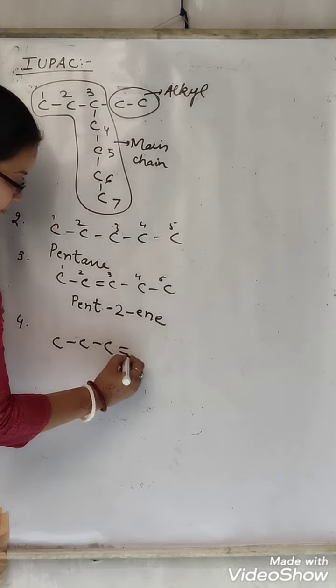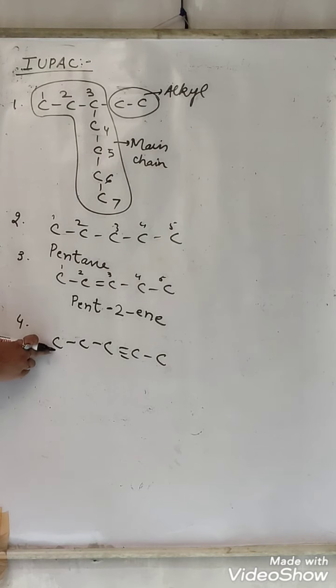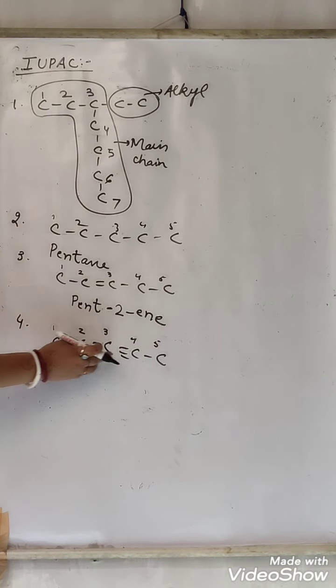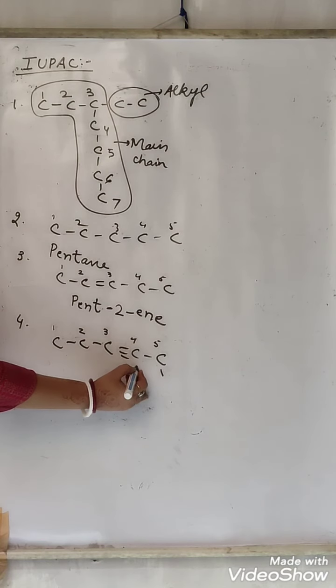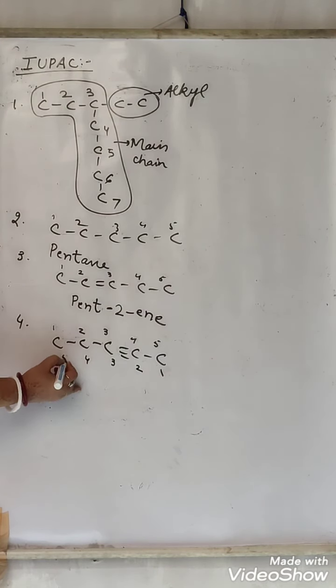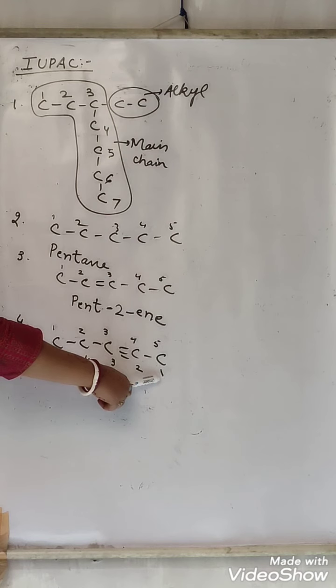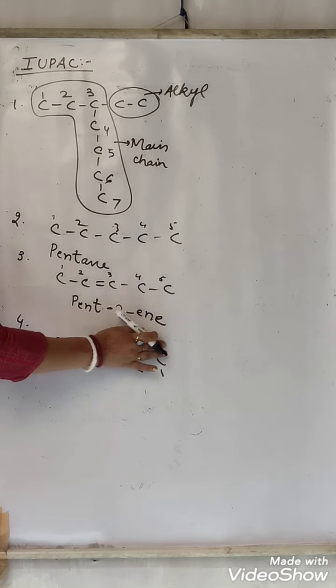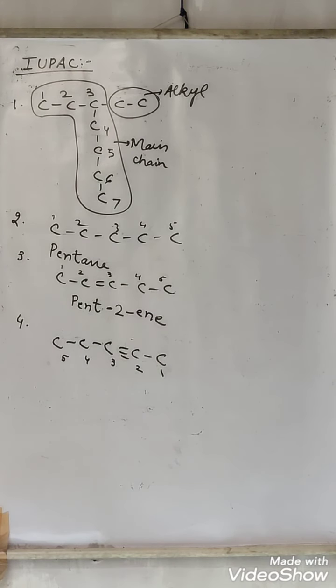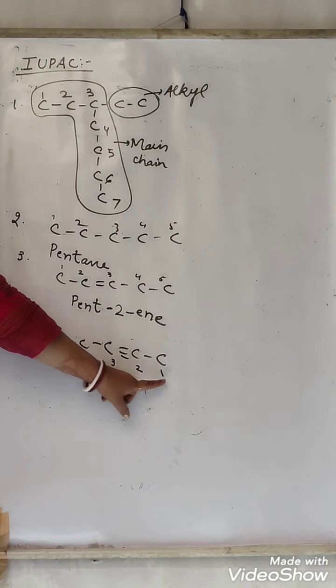Suppose we have a structure like this. If we start numbering from here, 1, 2, 3, 4, 5. This triple bond is getting the third position. If we start numbering from here, 1, 2, 3, 4, 5. The triple bond is getting which position? Second. तो हमारी numbering कहाँ से start होगी? From here. बात समझ में आई? It means preference will be given to the functional group. It should get the smallest possible number. And from here it is getting the smallest possible number. That is why the number is 2. We are starting numbering from here.